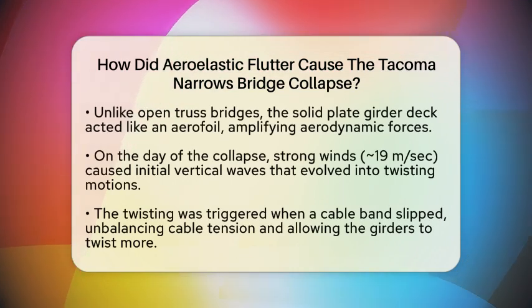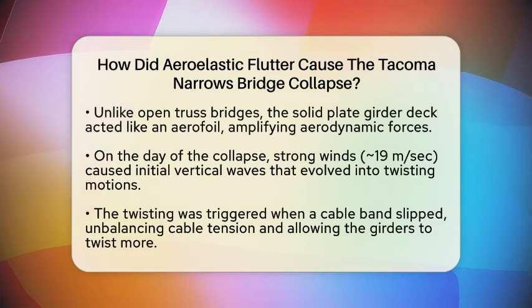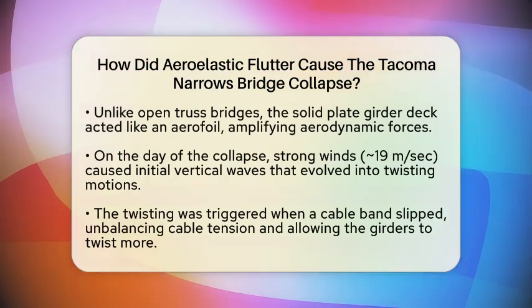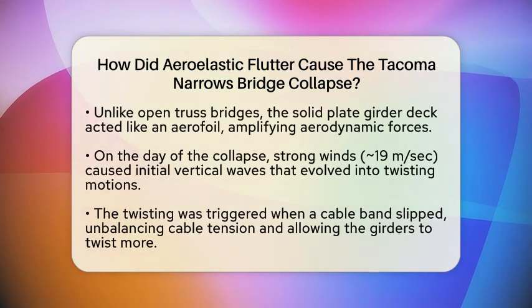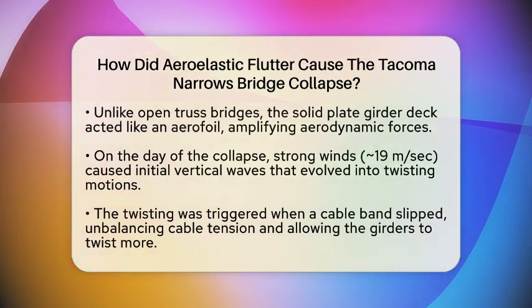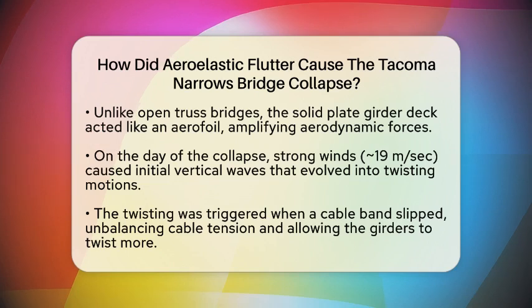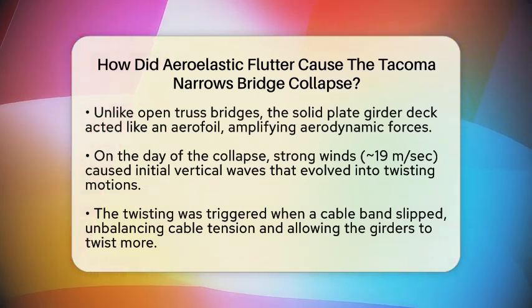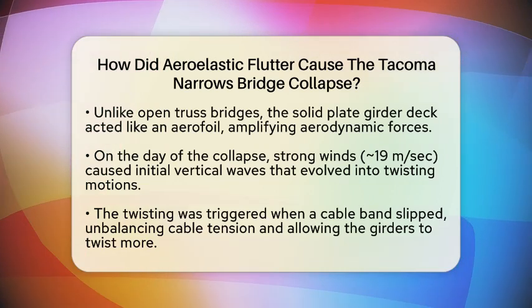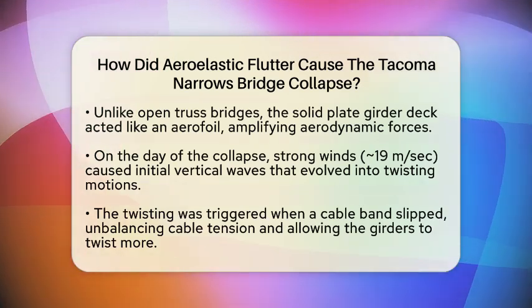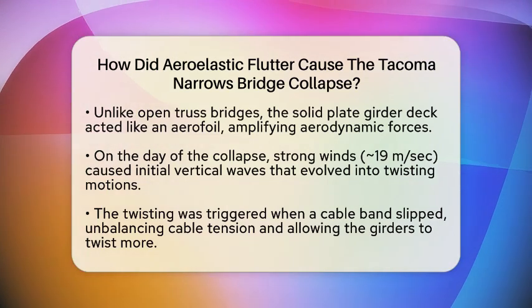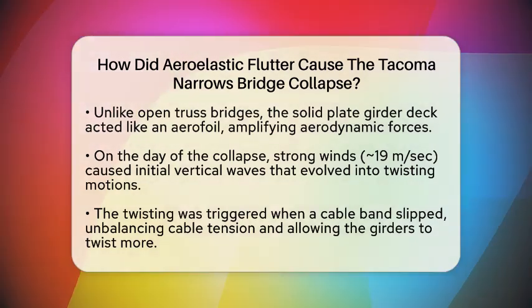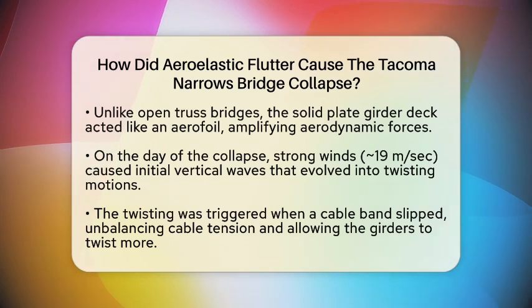The Tacoma Narrows Bridge was built with a very flexible design. It had a shallow stiffening girder that was only 8 feet deep, which made it more bendable. The roadway was narrow compared to the length of the main span, and the side spans were long with cables from the main structure. These choices made the bridge more susceptible to wind forces. Unlike bridges with open trusses that let wind pass through, this bridge had a solid plate girder deck. This deck acted like an aerofoil, which is a shape that can generate lift or aerodynamic forces when wind flows